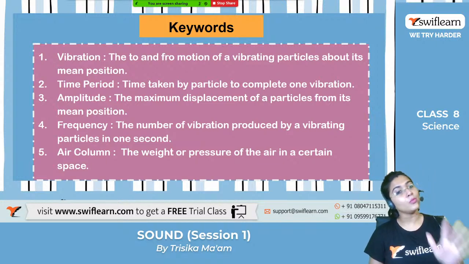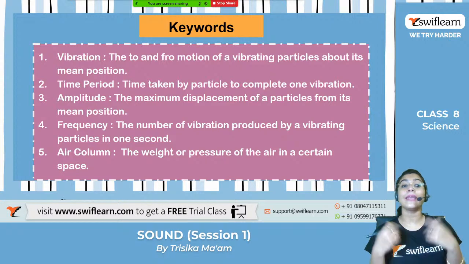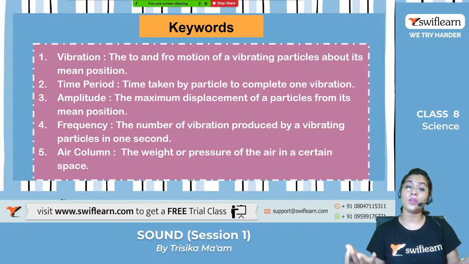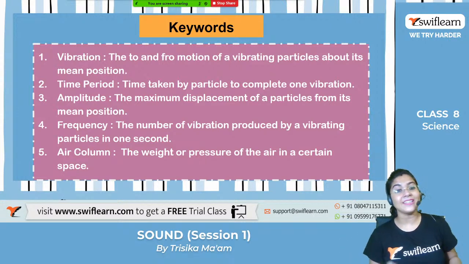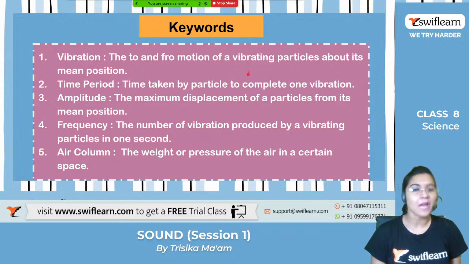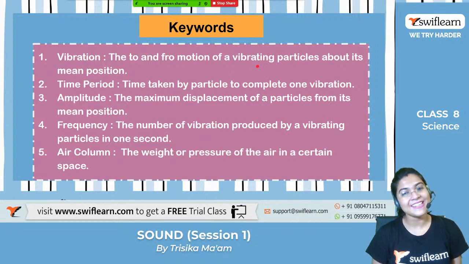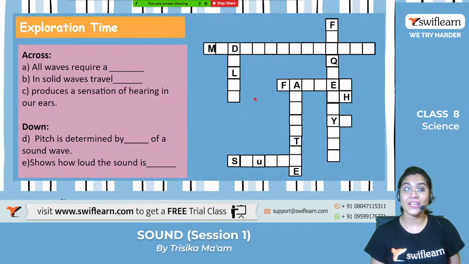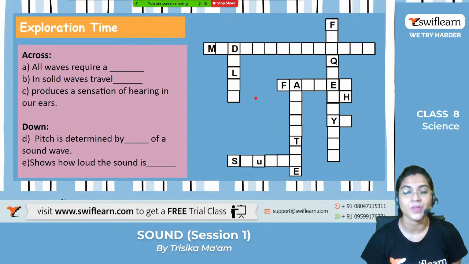And the fifth thing, which you already know, is the air column. What do you mean by air column? It is the pressure of the air in a certain space, known as the air column. Up to this much clear? Yes. Okay, so let us quickly do some crossword puzzle.